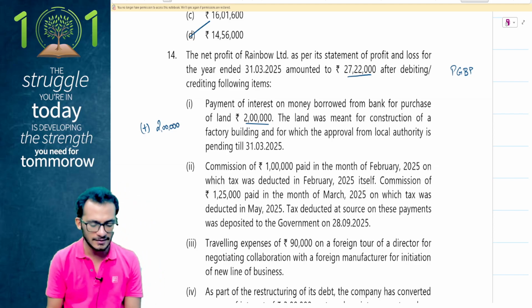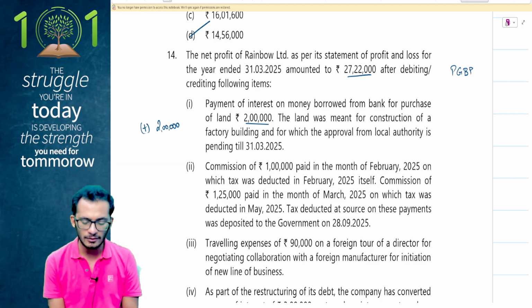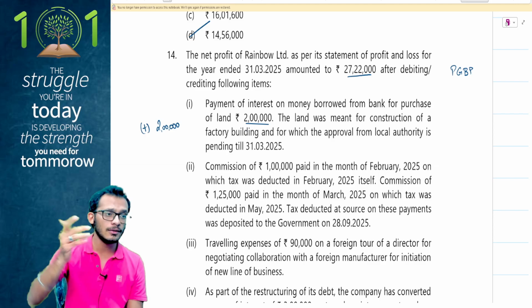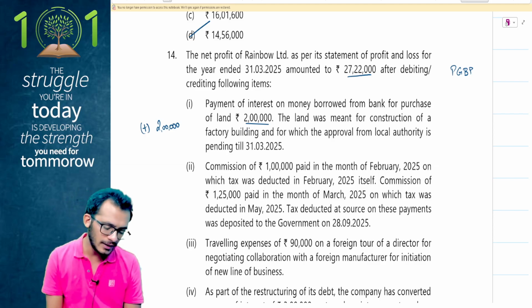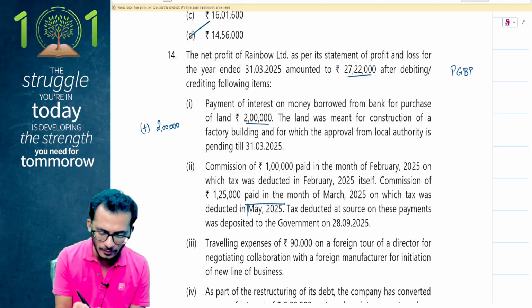Cannot be claimed as an expense. Next, a commission of 1 lakh rupees is paid in the month of February 25 on which tax was deducted in February 25 itself. Good, tax deducted, all good. Commission of 1,25,000 paid in the month of March 25 on which tax was deducted in May 25. I have a problem here.